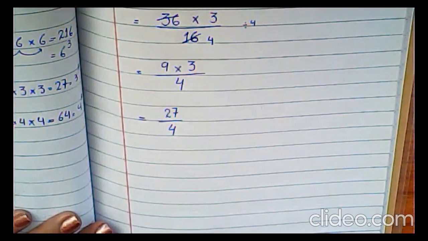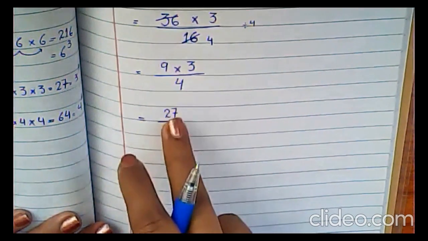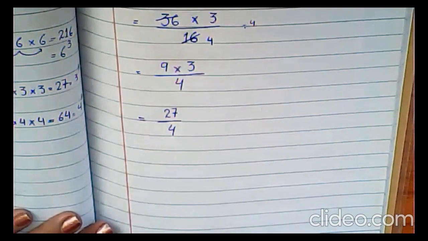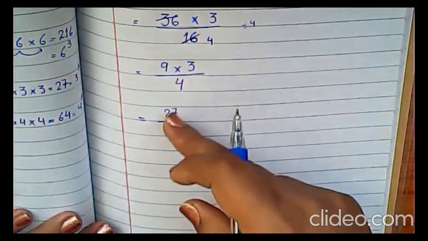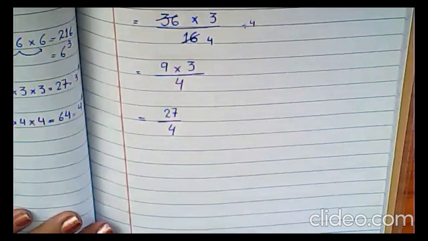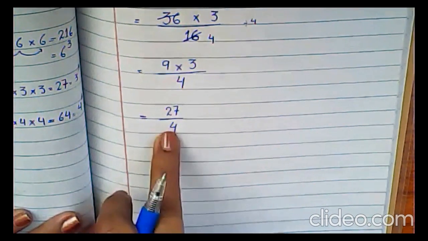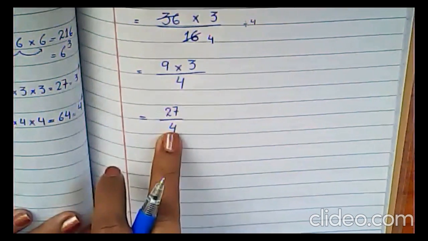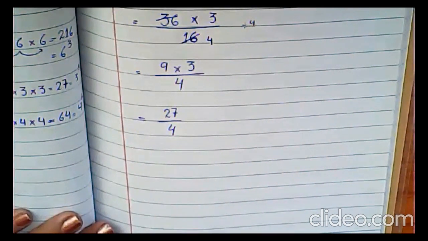I'm going to simplify it, because 4 and 27 cannot be cancelled. So what will we do with 27 upon 4? We will divide it and convert it into a mixed fraction.